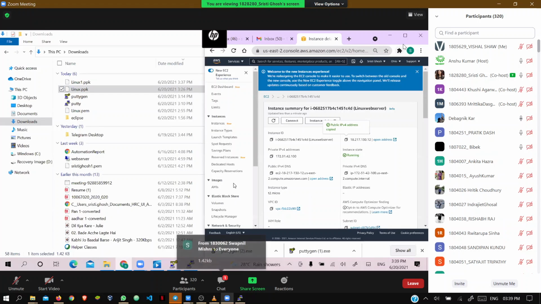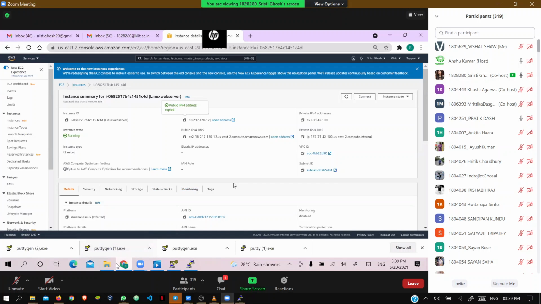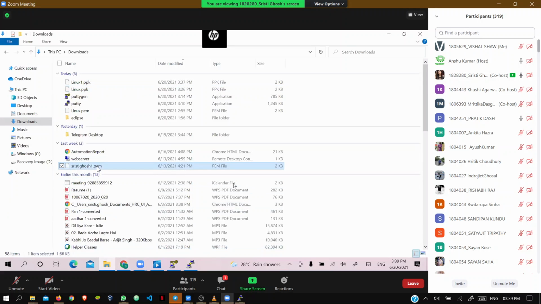Just check it once. The one I downloaded yesterday was deleted. I changed the name, so I don't think it will cause a problem. This is the first one from when you created the first instance, and this is today's. This first one, Srishti Ghosh 1.pem, was working earlier. Yes, this one was working.